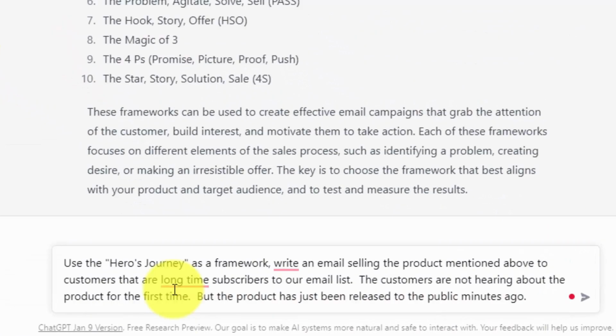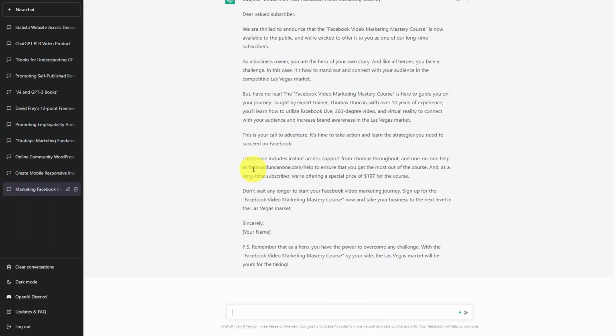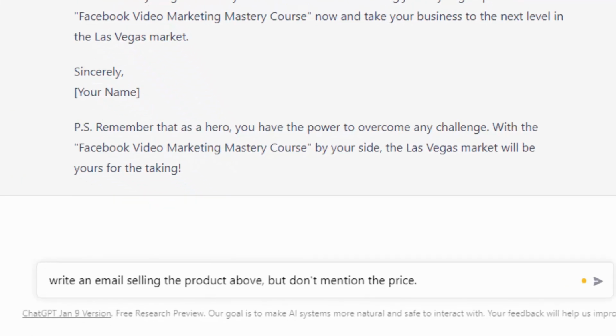And so we are going to take one of the frameworks and we're going to give the chatbot some additional information about writing the email. And we are now going to click enter. Now in this case, the framework did not seem to help the chatbot to write a sufficient email. So we're just going to ask the chatbot to write an email selling the product. And this time, we're going to instruct the chatbot not to mention the price. We're now going to click enter.